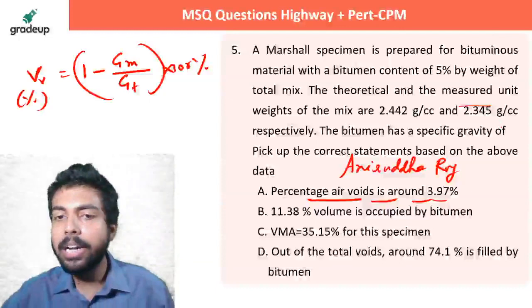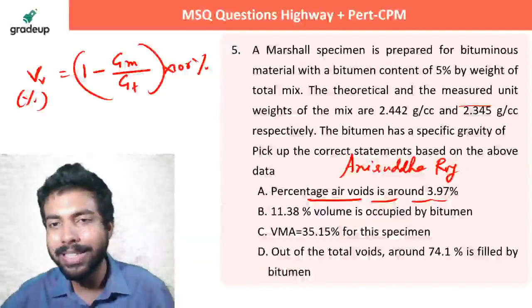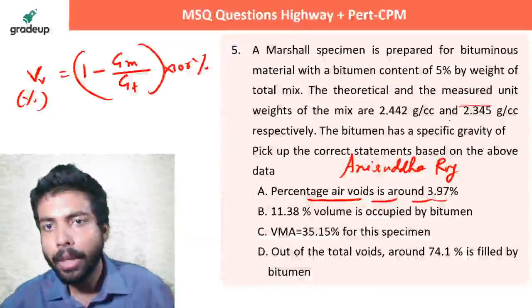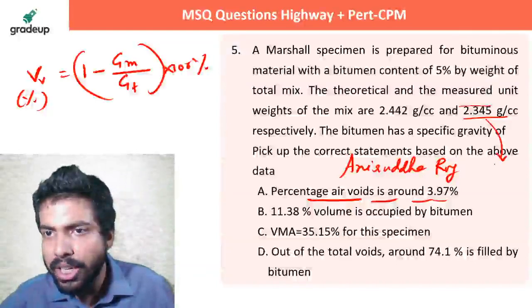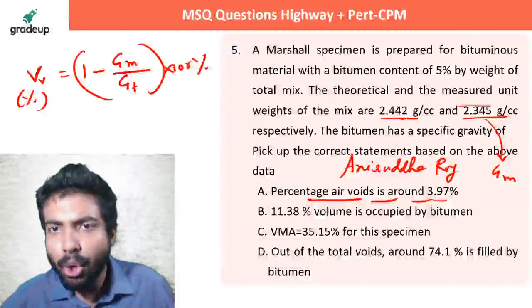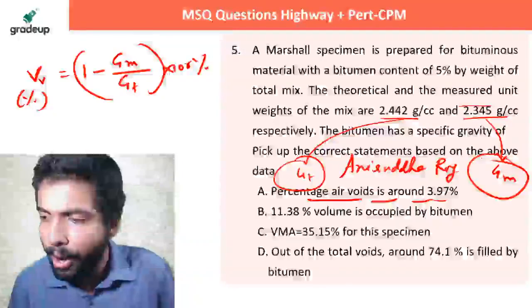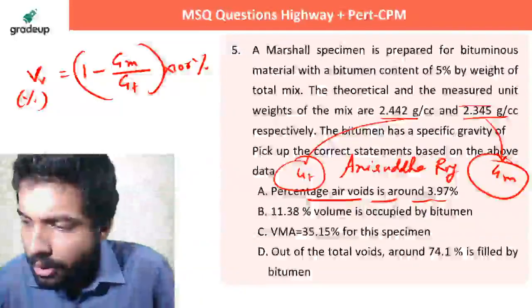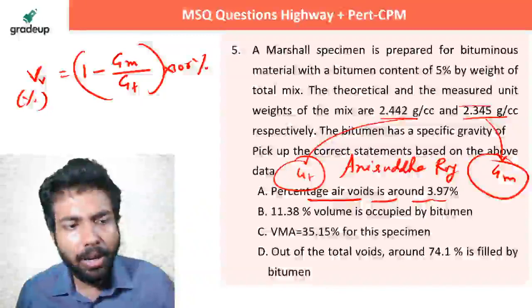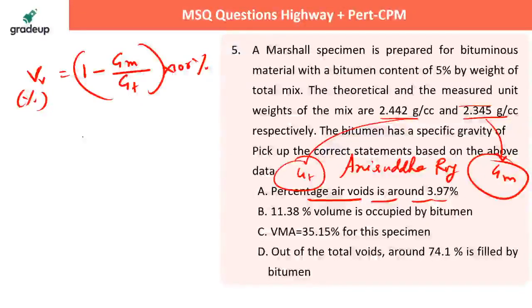Rahul, please let me know in the chat which options are correct and which options are wrong. So this is your GM and this is your GT. Everybody getting my point? So 1 minus GM. GM is what?